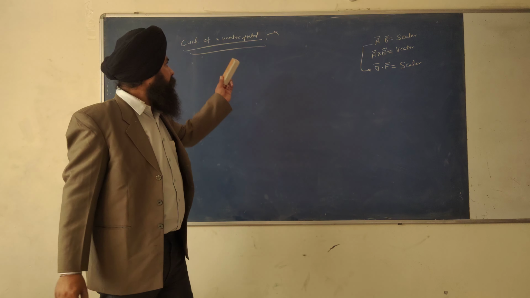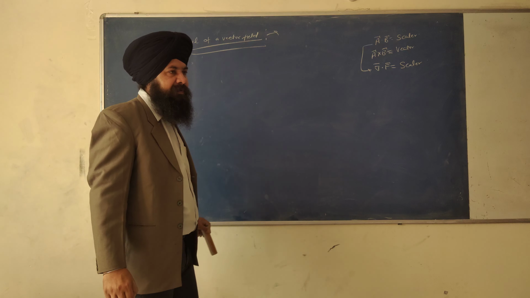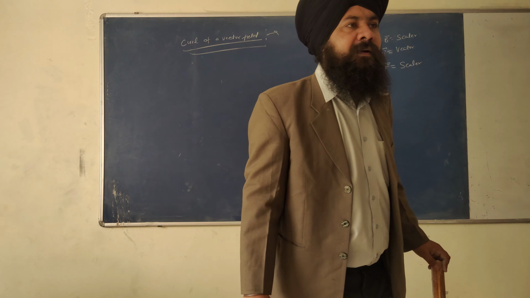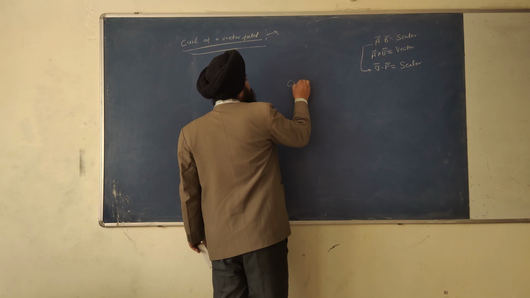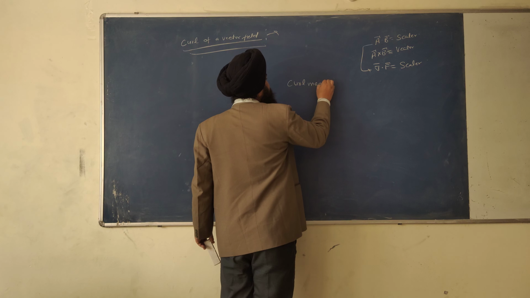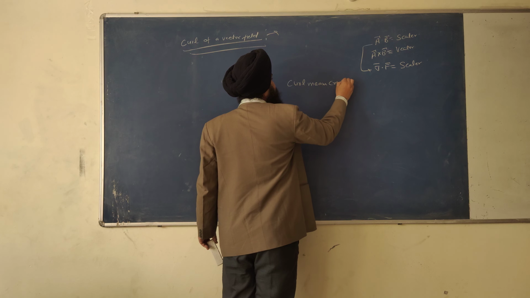Similarly, if I take a curl, it means cross product. Divergence means dot product. Curl means cross product.